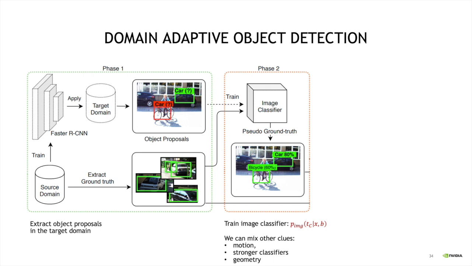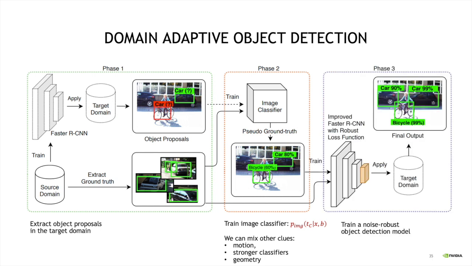So we're going to feed all the bounding boxes that are extracted from both source and target domain to an image classifier, and we're going to train it. We're going to call this image classifier using p image, and this classifier can be thought of as a prediction model that will give a classification score to each bounding box. And we will use this as an auxiliary source of information in the next phase.